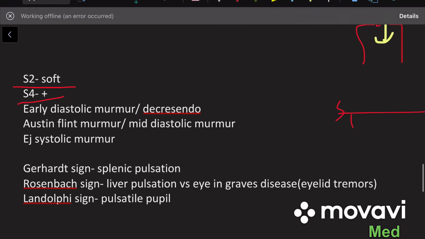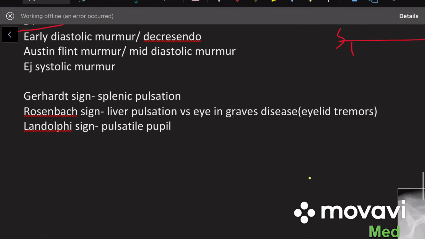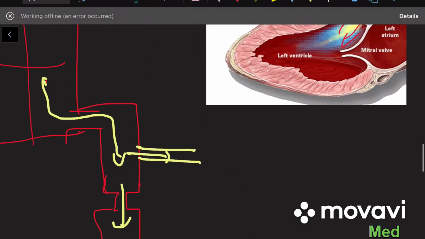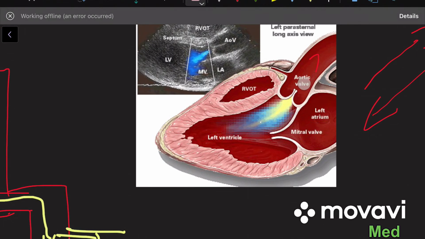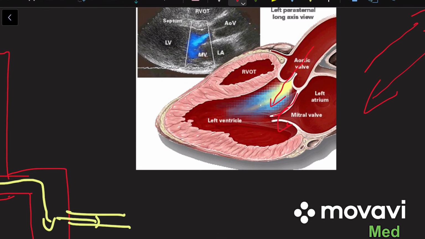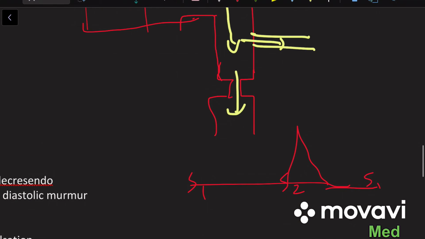Another concept we have to remember is Austin Flint murmur. Austin Flint murmur is due to the regurgitation, but it is not completely due to the regurgitation. If the regurgitated volume of blood hits the mitral valve leaflet, it produces a vibration in the leaflet. It can contribute to a murmur. We call it Austin Flint murmur. And usually this murmur tends to be in the middle of diastole. So we call it a mid-diastolic murmur.